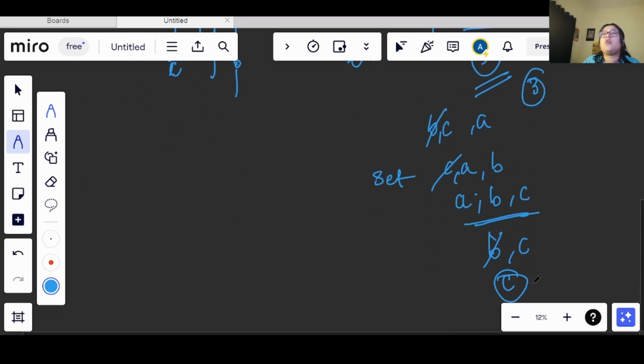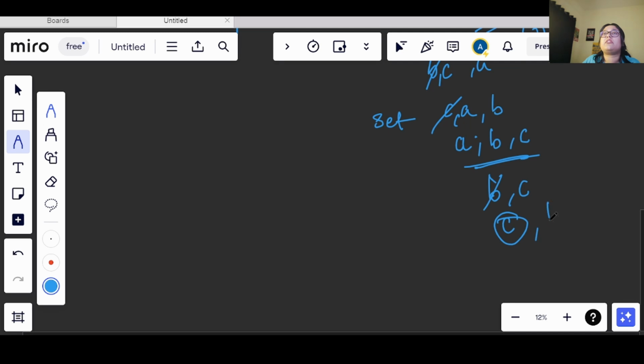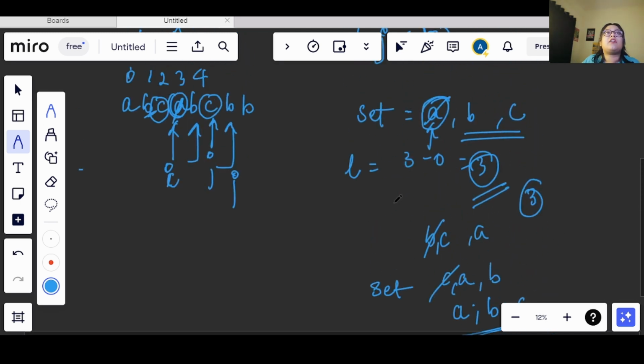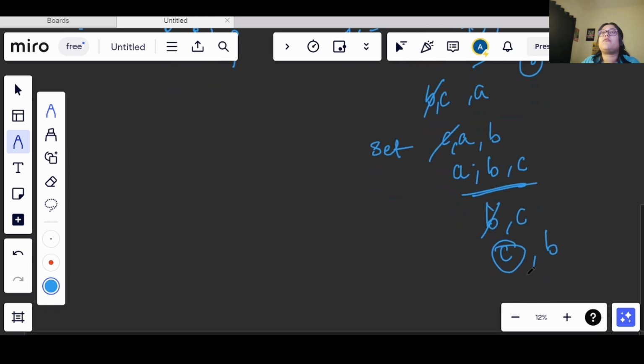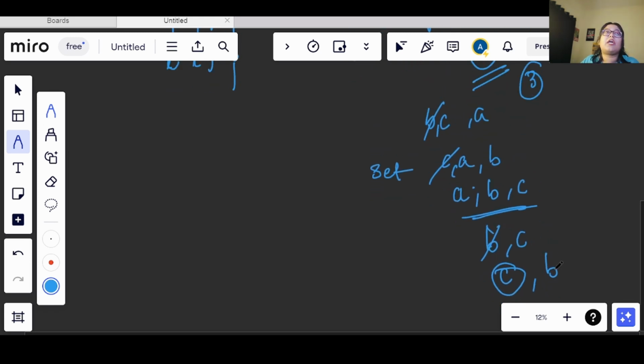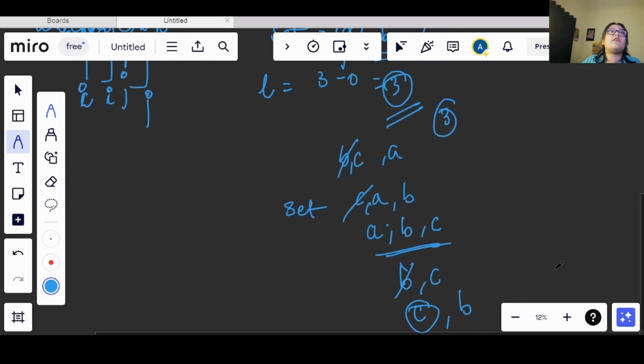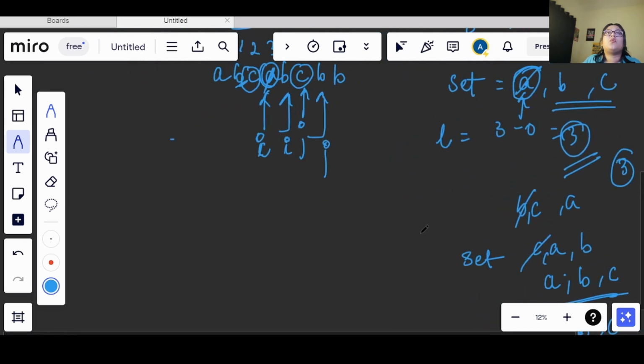So now my set will contain only two elements, C and B. Why did I add that B? Because after iterating the value using the ith pointer, my window reduced, and now my set did not contain B anymore. Therefore I can add a new character inside that. Now I have only C and B left in my set, right?